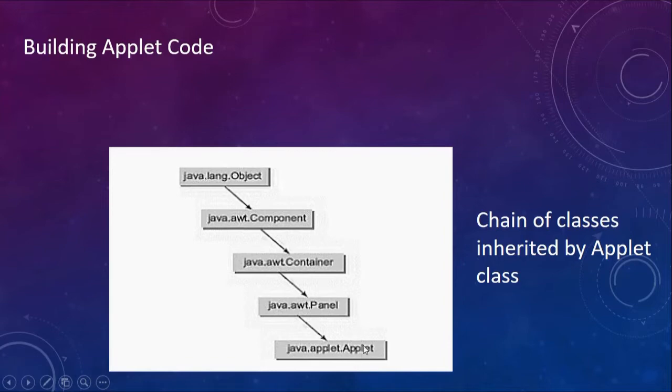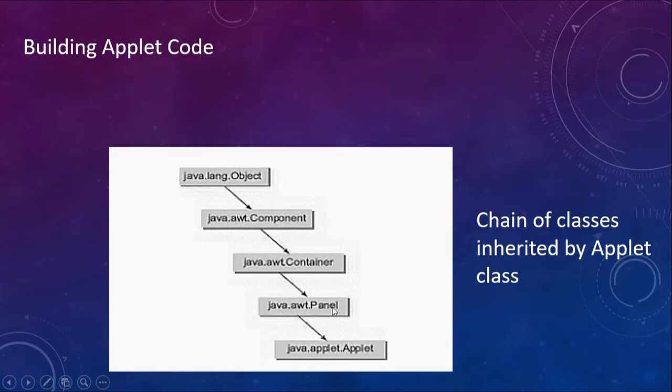So in your code you will write import java.applet.Applet. However, just for your information, let us look at the chain of classes inherited by this Applet class. The Applet class inherits properties from a superclass called the Panel class. The Panel class is present in another package called java.awt, which is the Abstract Window Toolkit.